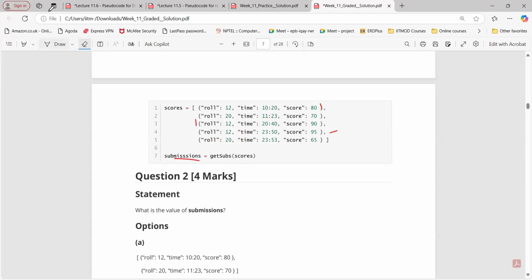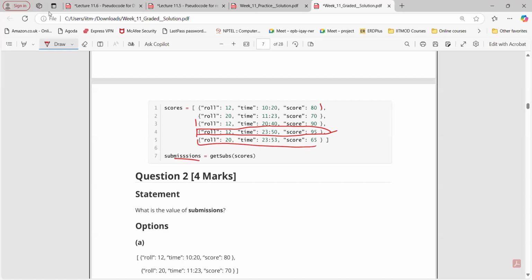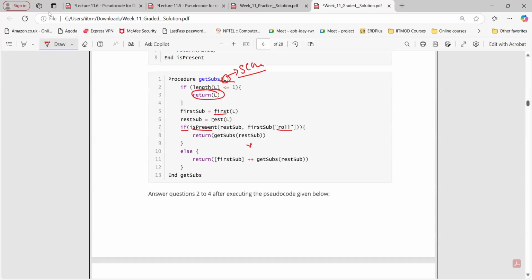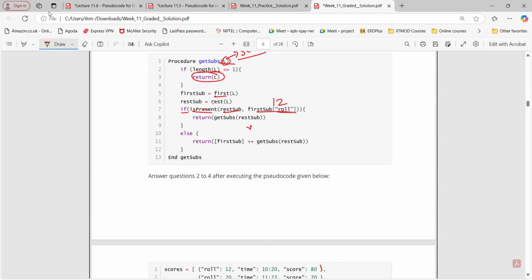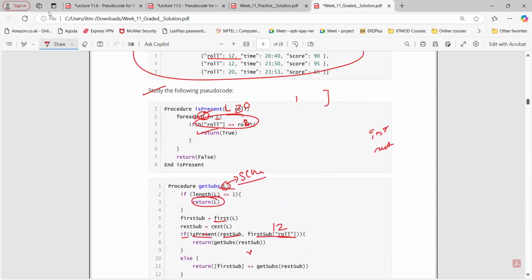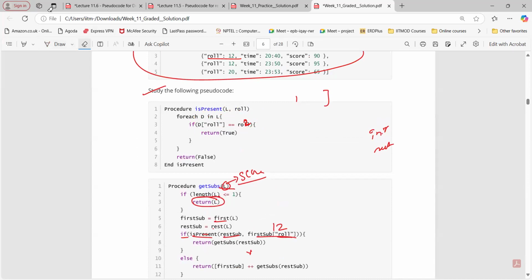So again, we need to return true. Now again, what will happen? This will be my first and this will be my rest. Now check here what is happening. For this, the first roll number is 12, right? Rest sub is what? The remaining one. Now if we call is present here, now see what is happening.